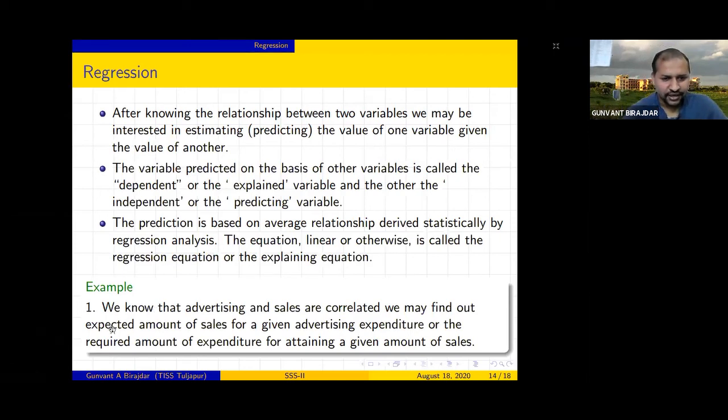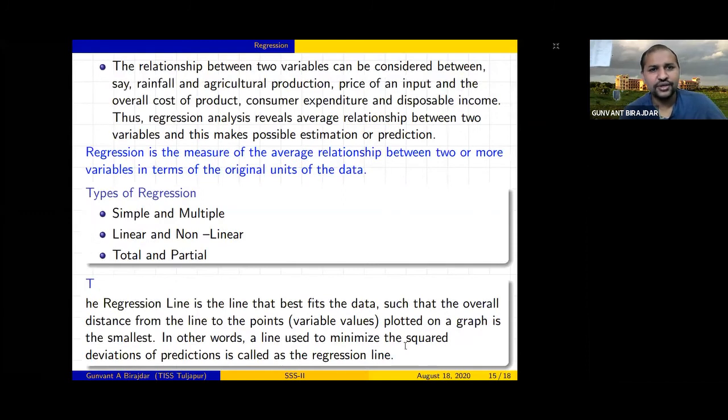This is already one example which I explained in the last class. We know that advertising and sales are correlated. We may find out the expected amount of sale for a given advertising expenditure, or the required amount of expenditure for attaining a given amount of sale, right? I explained this example in a very detailed way in the last class, so I will not go into it.